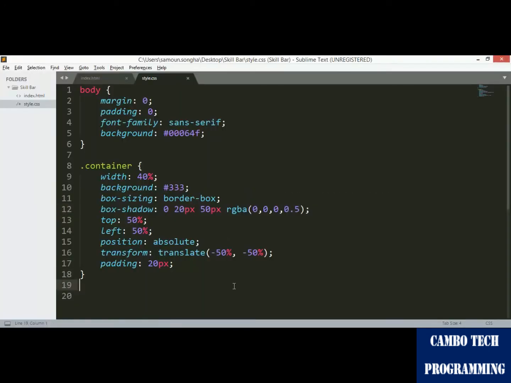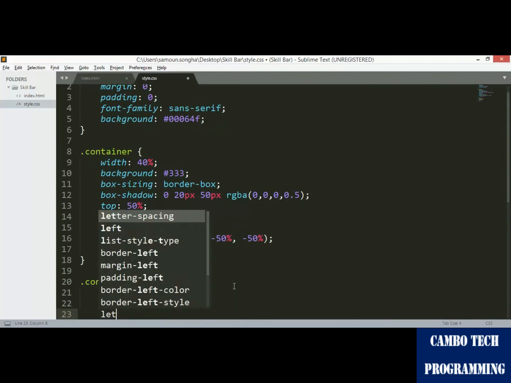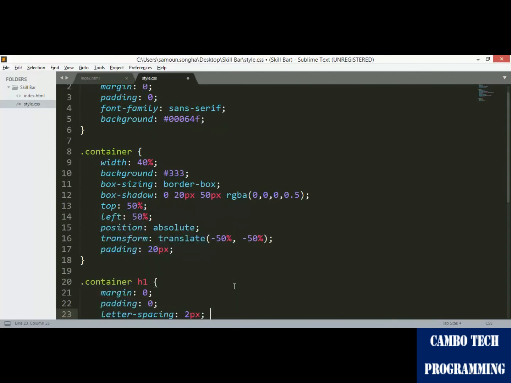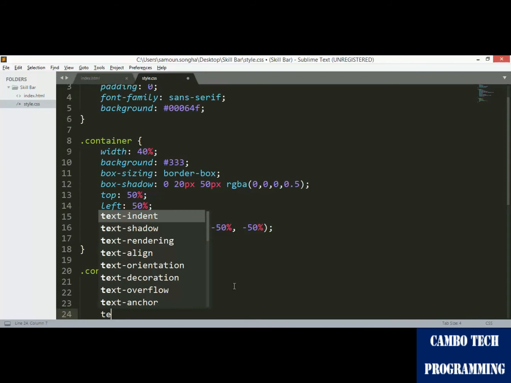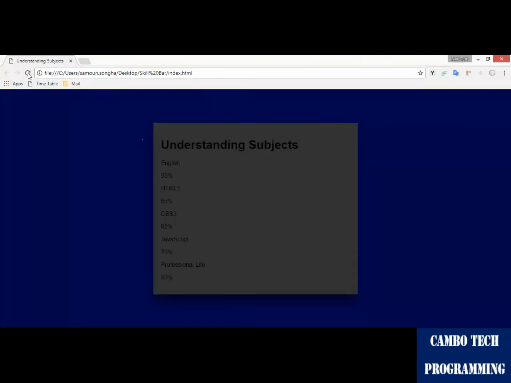And now we start with the header. It is H1, a heading. Margin is 0, padding is 0, the letter spacing is 2 pixels, and the text transform is uppercase. Yes, it means so. You see?